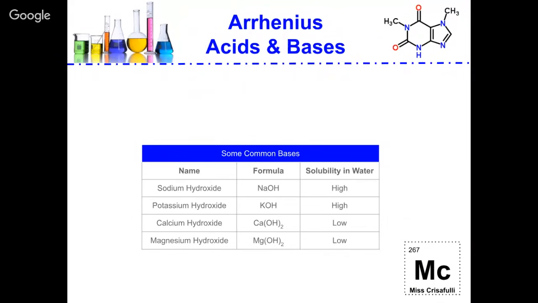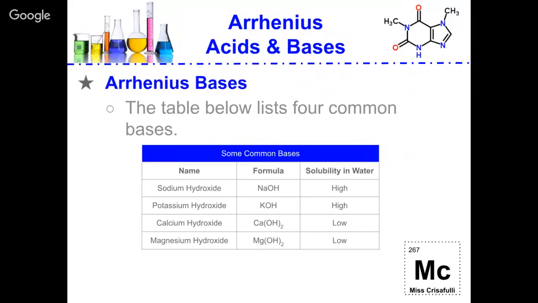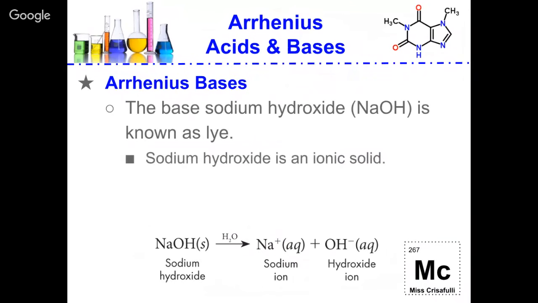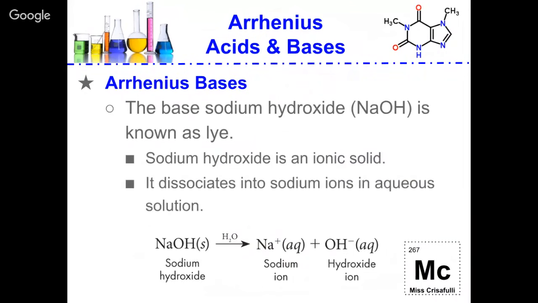Now let's talk about Arrhenius bases. The table below lists 4 common bases and their solubility in water. Sodium and potassium hydroxide are soluble. We should remember that from our solubility rules: any group 1 element is soluble. Calcium hydroxide and magnesium hydroxide are very low in solubility in water. Sodium hydroxide is known as lye. It is an ionic solid, and so it will dissociate into sodium ions and hydroxide ions in aqueous solution.